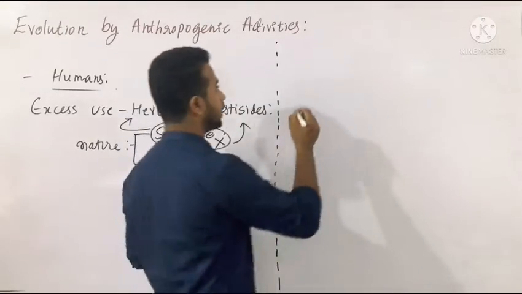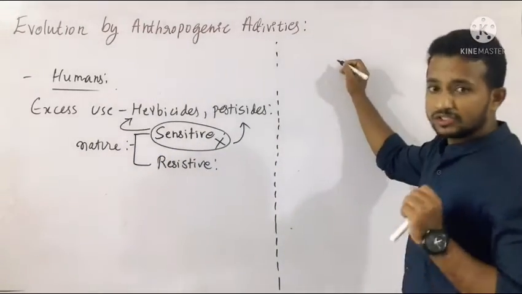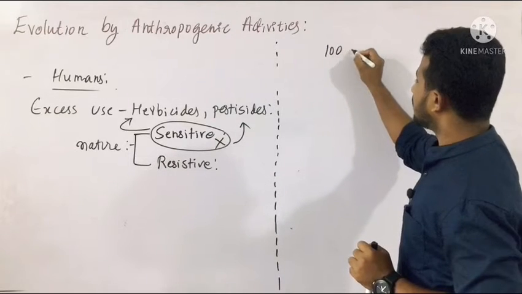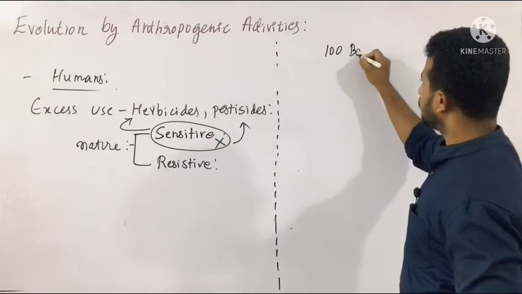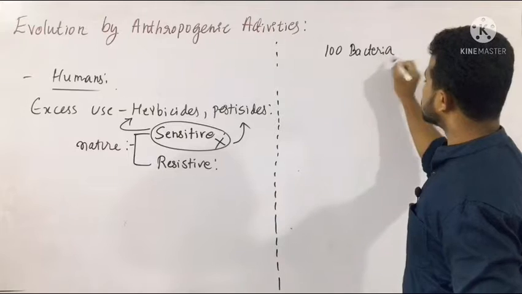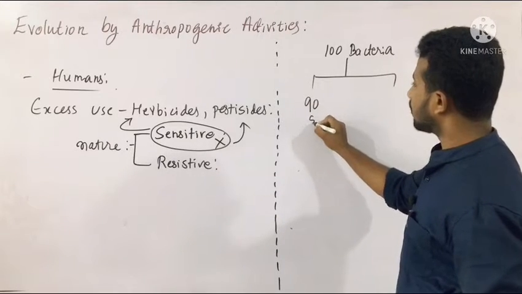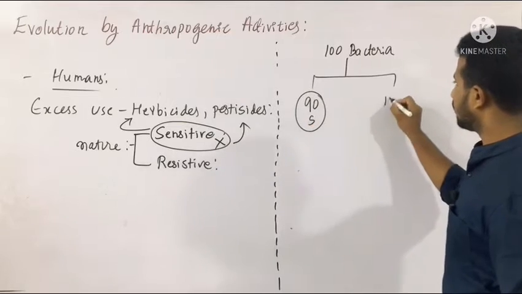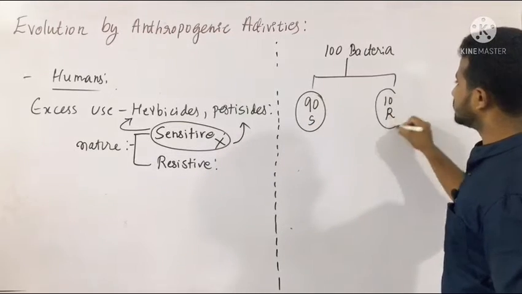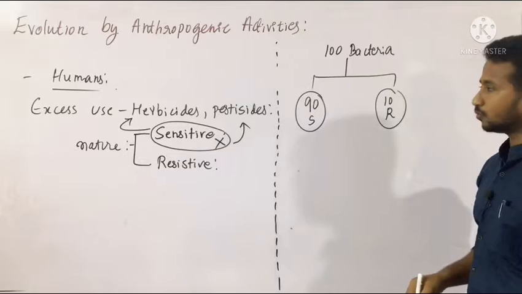Say for example, I will give you a very general example. Say 100 bacteria are present in a population. In that, 90% of them are sensitive and only 10% of them are resistant. We are comparing the two populations.